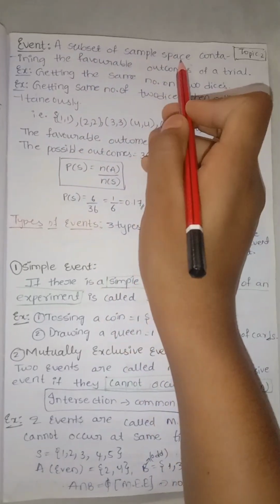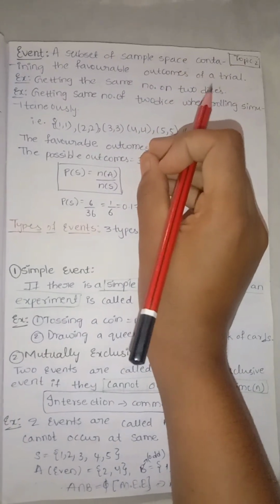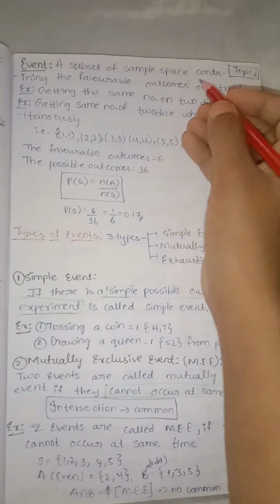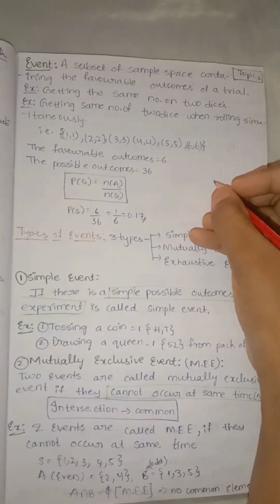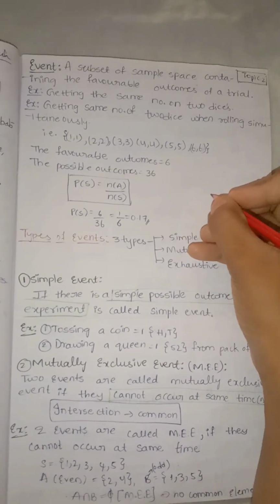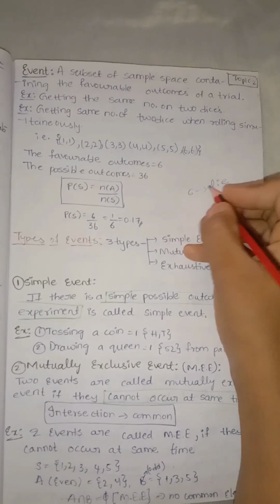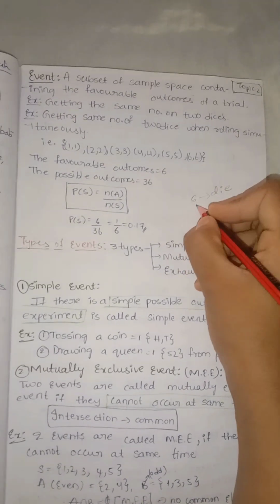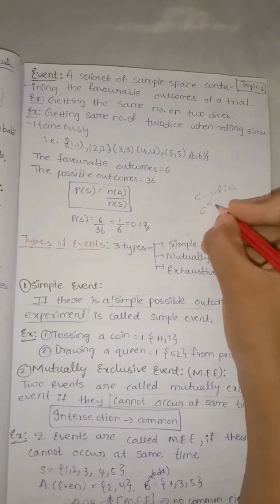So these are the two types of experiments. An event is a subset of the sample space. Sample space is the total number of outcomes. For example, we are doing an experiment like rolling a die. We have 6 faces for a die, so for n dice we call it 6 power n.